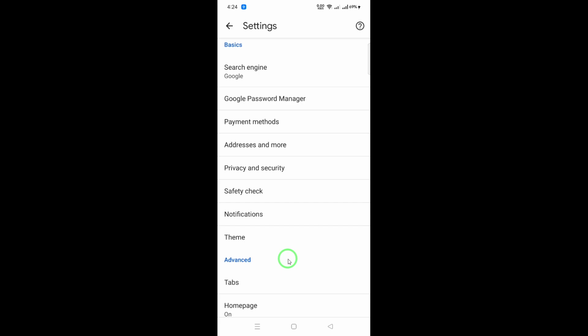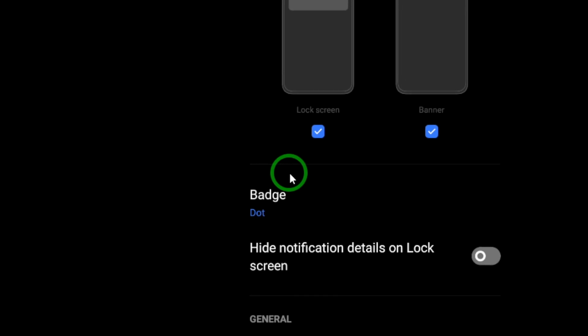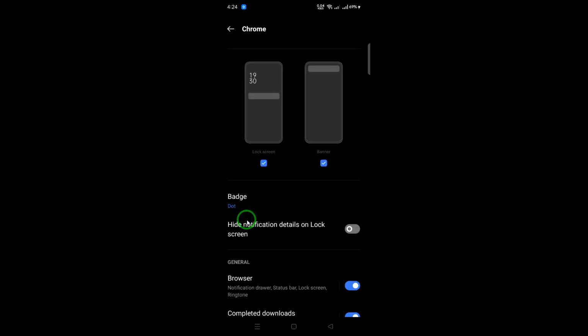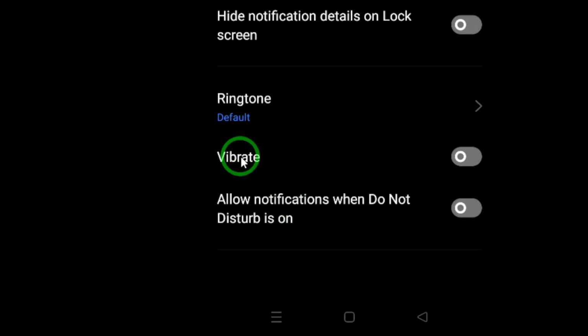Once you're in Site Settings, find and click on Notifications. Here, you will see a list of sites that have requested permission to send notifications. To enable vibration notifications, look for an option that says Vibrate or something similar. You may need to toggle a switch or checkbox next to it to enable this feature.